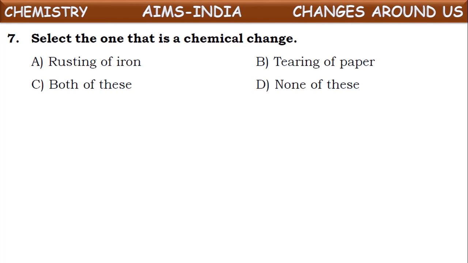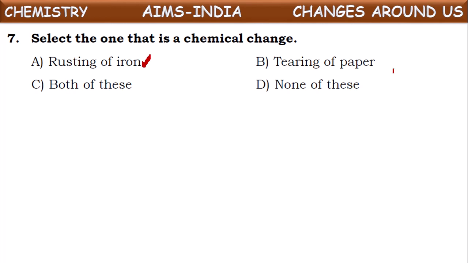Rusting means iron reacting with the oxygen in the presence of moisture. So iron chemically combines with oxygen in the presence of moisture and forms iron oxide, which we commonly call rust. From this we can understand there occurs a change in chemical composition. So we can say it is a chemical change.